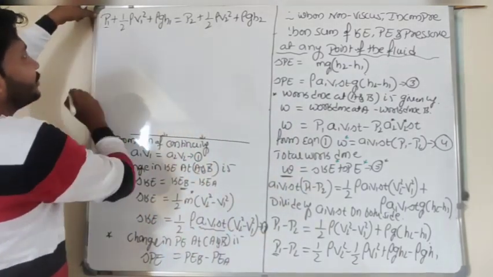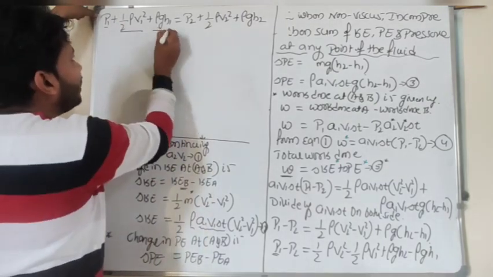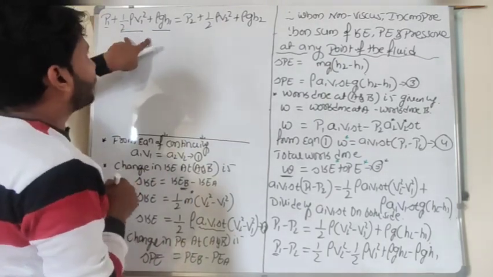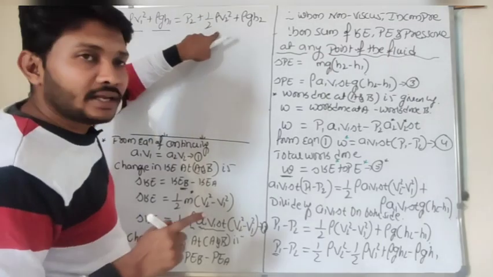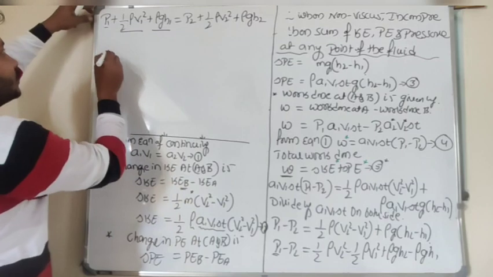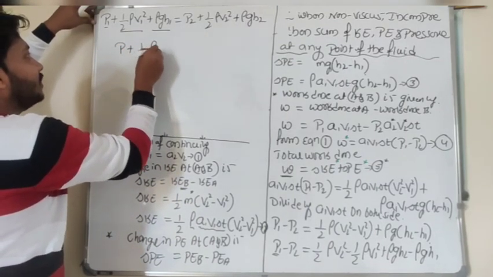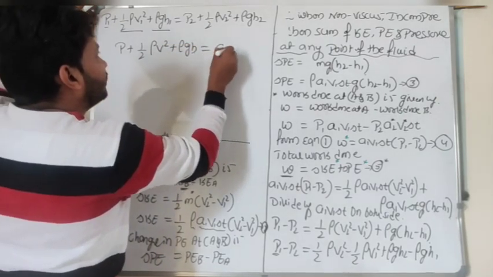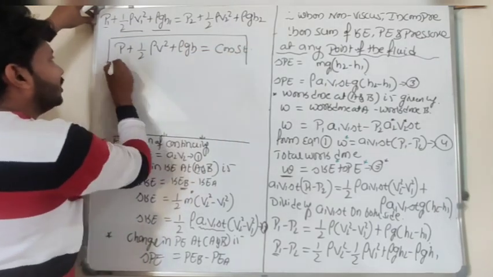At point A, pressure energy is P1, kinetic energy is half of rho into V1 square and potential energy is rho into g into H1, which is equal to the pressure energy, kinetic energy and potential energy at point B. So I can say that pressure energy plus kinetic energy plus potential energy remains constant. So mathematically I have shown that.